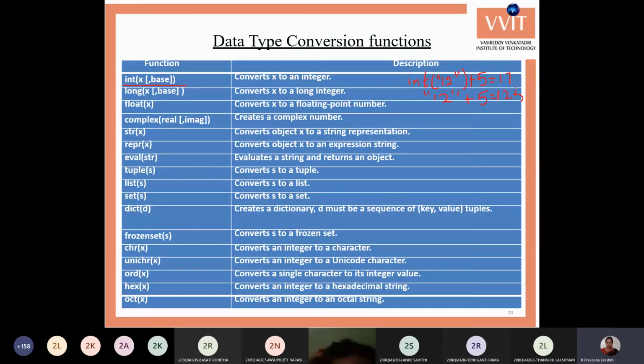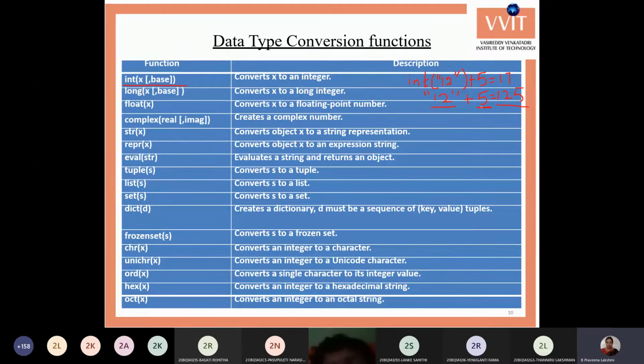Good. Okay, because it converts the 5 also into a string, and then it adds. 12 is already a string, so 5 is also converted into a string. So the two strings are concatenated, you will get the value 125.